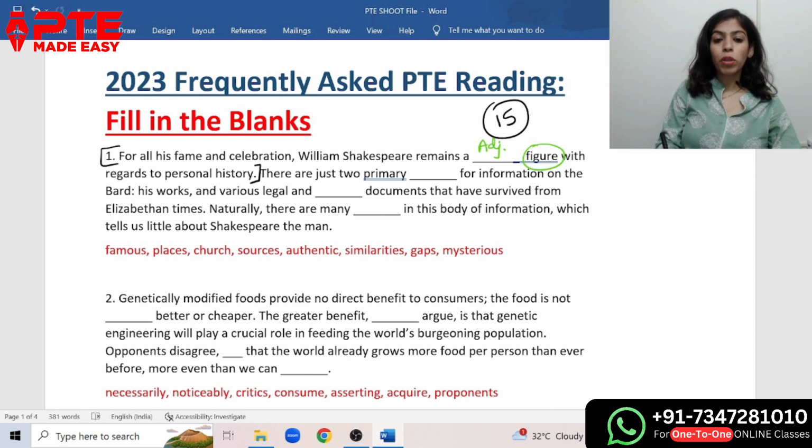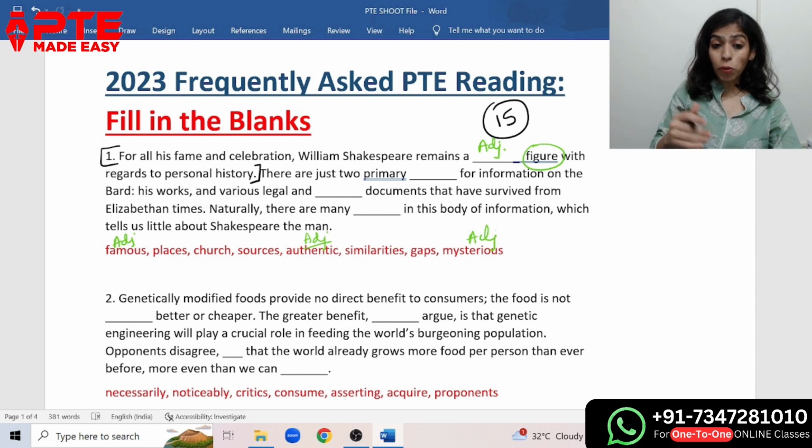For all his fame and celebration, William Shakespeare remains a dash figure with regards to personal history. What figure? Famous figure. Famous is an adjective. Authentic figure, we are not going to use authentic with figure. Mysterious figure, yes, it can be used.